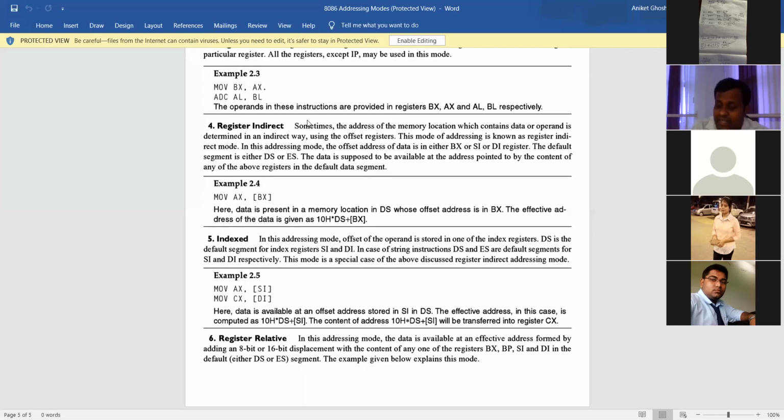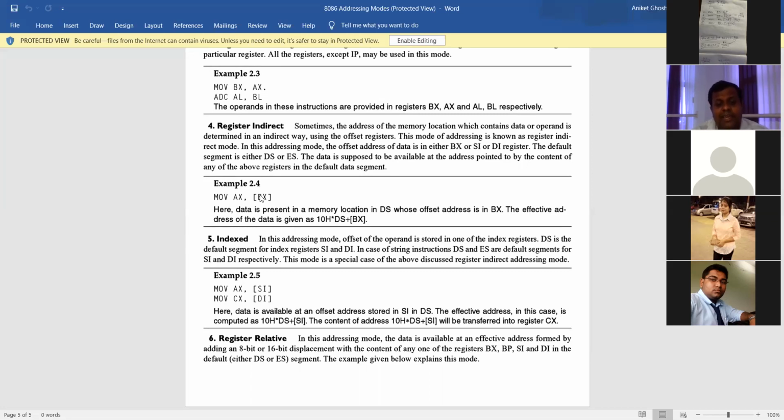Register indirect: MOV AX, [BX], whatever I told. Just see MOV AX, [BX]. BX means it may be AX, it may be AH, it may be AL, it may be CH, whatever it is. Yes sir, it's called register indirect addressing mode.